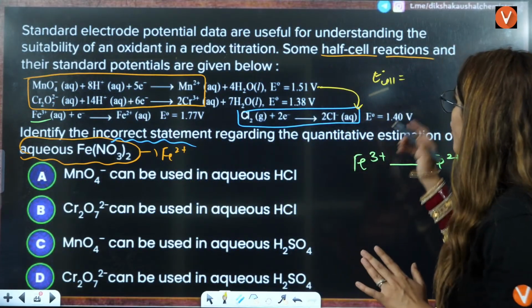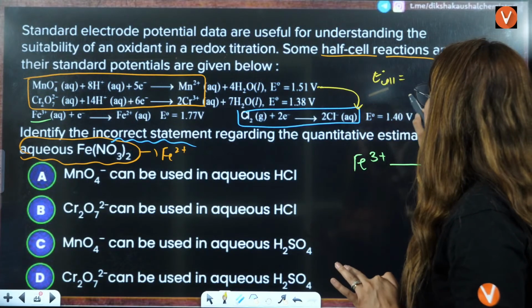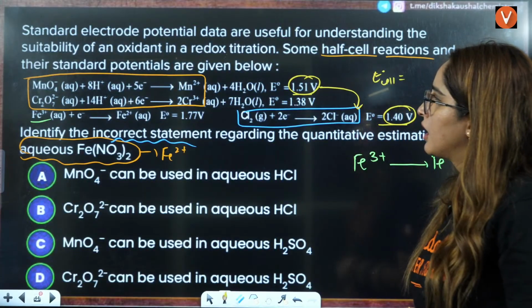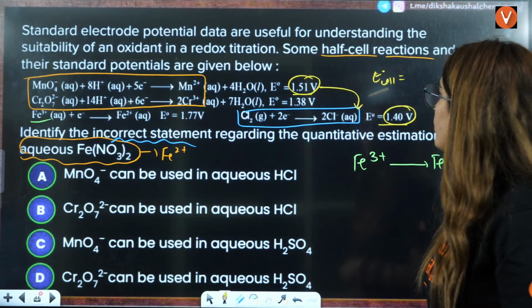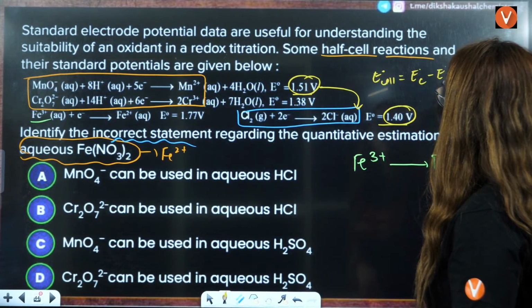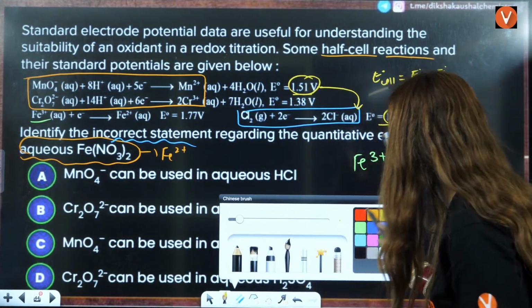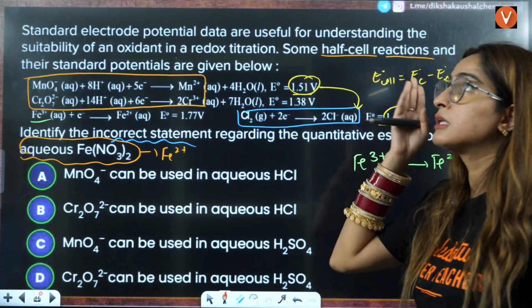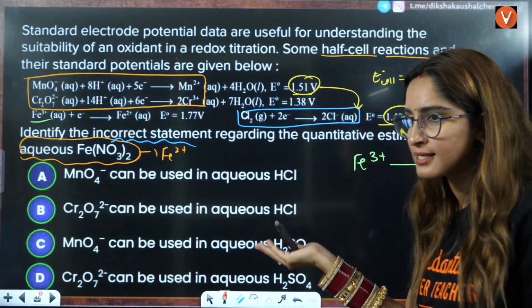So that means E0 cell is equal to E0 of this and this, right? Now, here if you want E0 cell, you want E0 of cathode minus E0 of anode, right? So what is the E0 of cathode here? Cathode means reduction. Reduction means the oxidation number should decrease here, right?